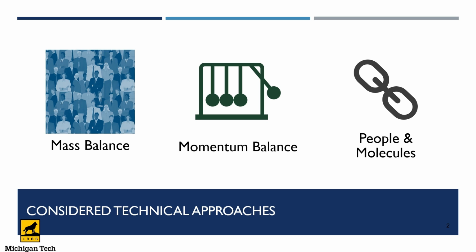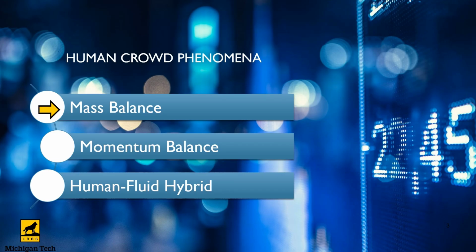Now, our project, as stated earlier, has three sections. We are going to look into the mass balance, then the momentum balance, and lastly, because we have a lot of people in a crowded area, we related the people to molecules, making reference to what we've learned in class, in what we call the human fluid hybrid.